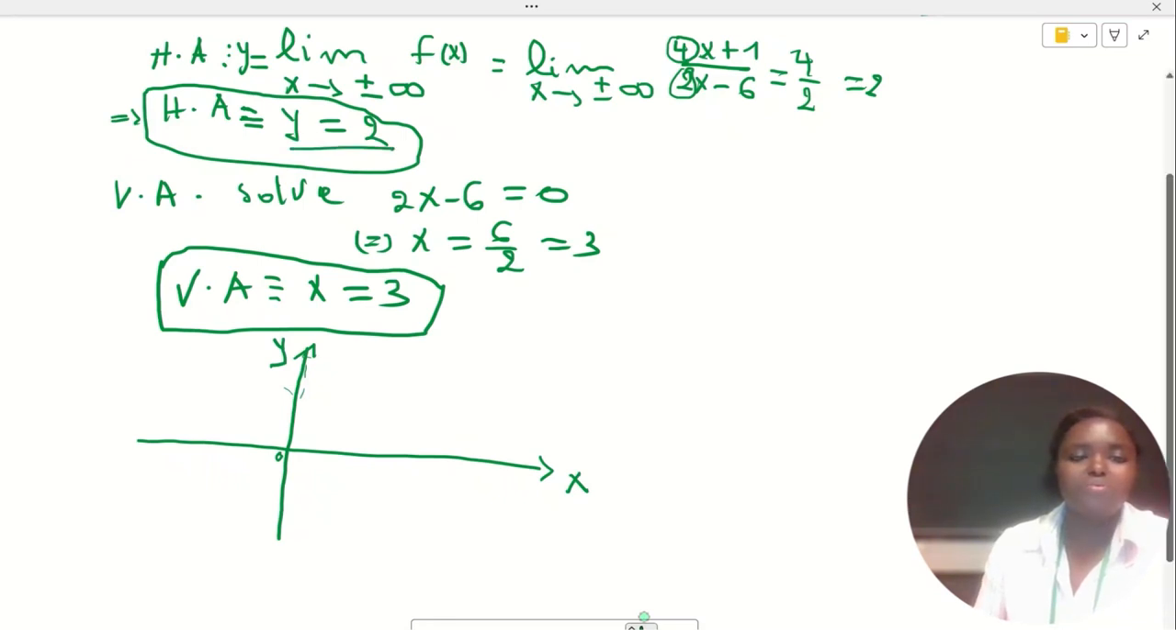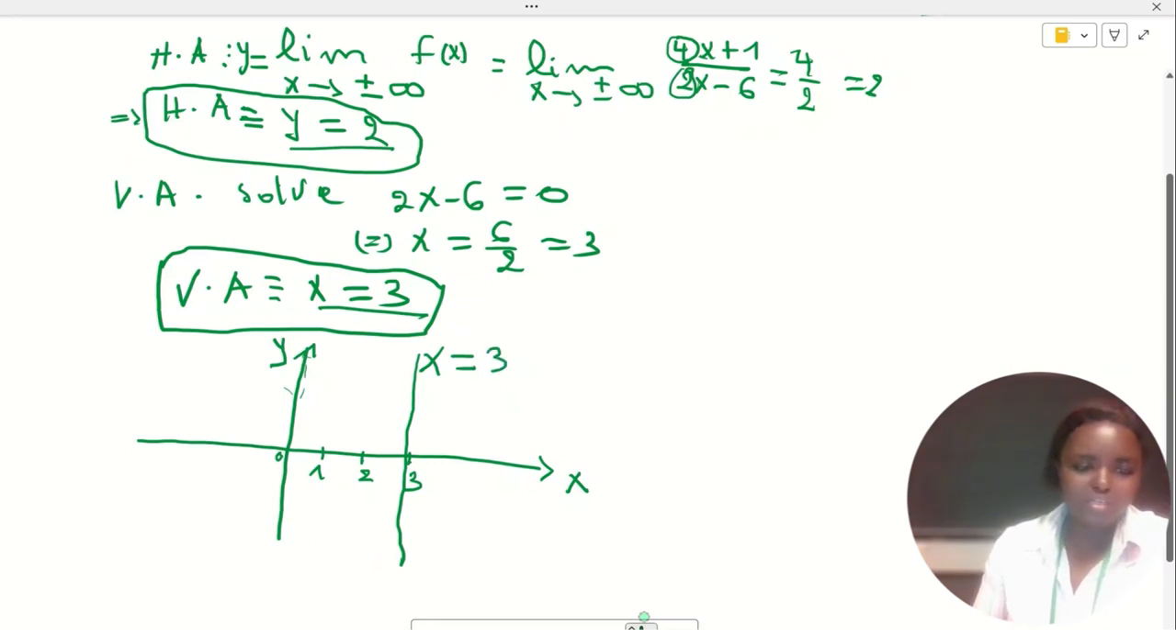This y equal to 2 and x equal to 3. Let's start with x equal to 3: this is 1, then 2, then 3. Then we have our vertical asymptote at this point, which is the equation x equal to 3.